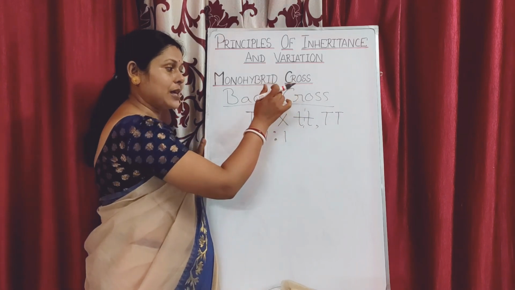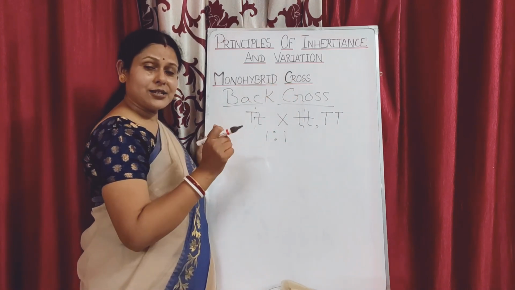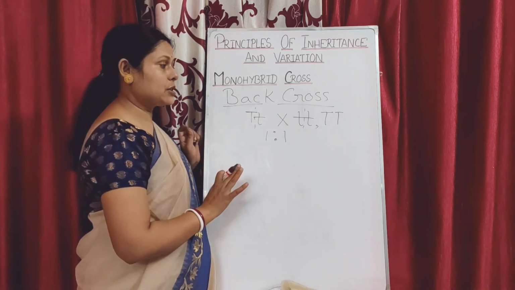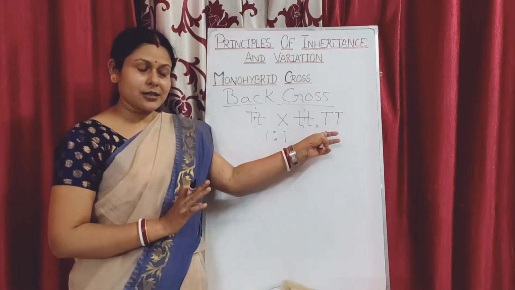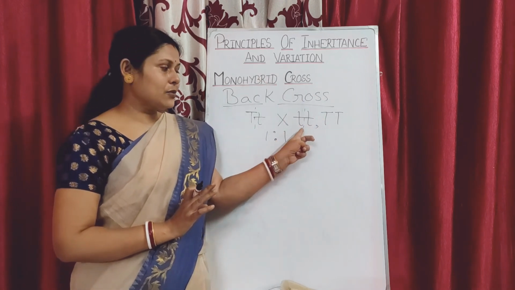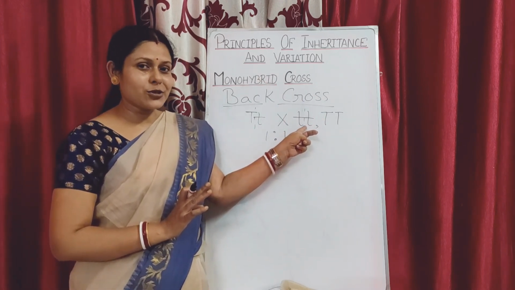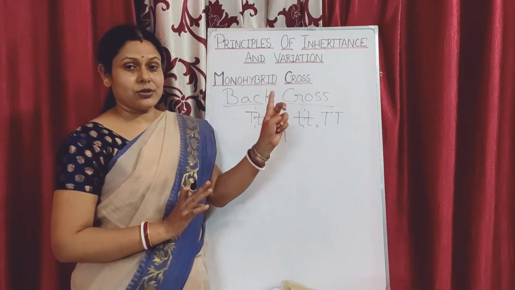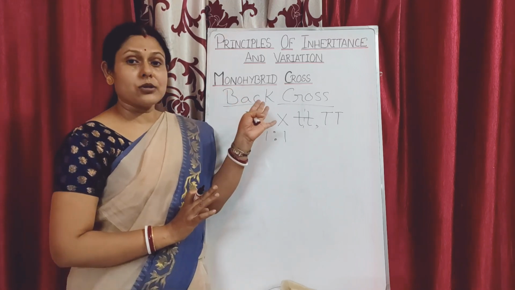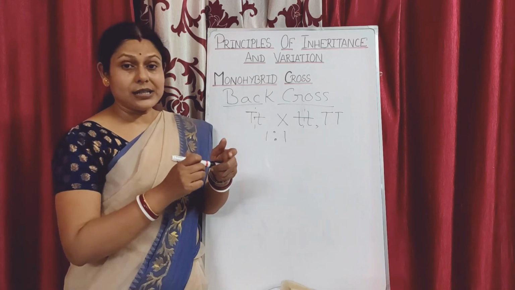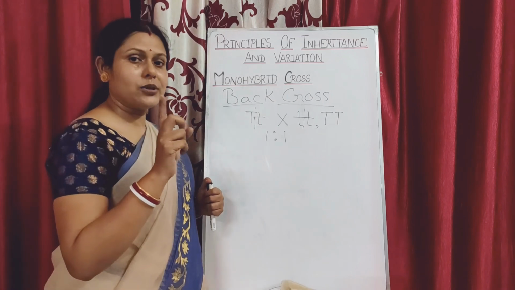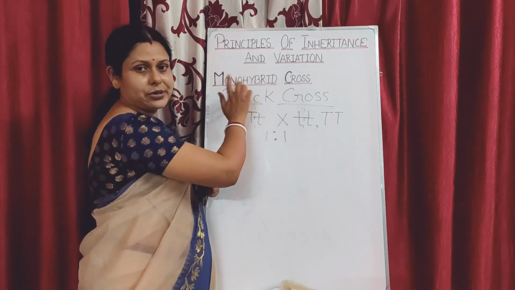So back cross and test cross, what is the difference? Every test cross is a back cross, but every back cross is not a test cross, isn't it? Because back cross can be with this individual also. So when the back cross is done with this individual, we cannot call it test cross. But when the back cross is done with respect to this individual, it is a kind of test cross. So test cross is a back cross, but every back cross is not a test cross. Got it? So this is about your back cross, why the back cross is done, why the test cross is done, why Mendel did it, and it is with respect to the inheritance of one gene, that means the monohybrid cross. Okay, fine.